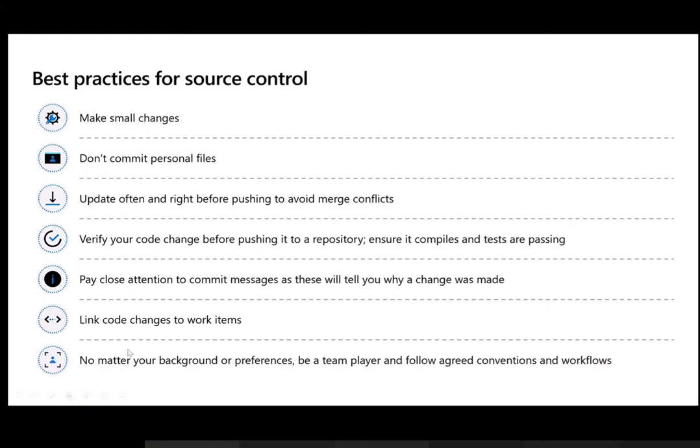And the other thing, I think this is more towards how the dashboard is being built. If you work in an enterprise environment, we always create a work item or a work request. So for everything you are given as a task, you can always keep track of it with source control, and with the work items you are able to make sure you meet particular timelines and accordingly merge that to production. So it does not matter your background or preference, if you follow these conventions and workflows, that is all meant from source control.